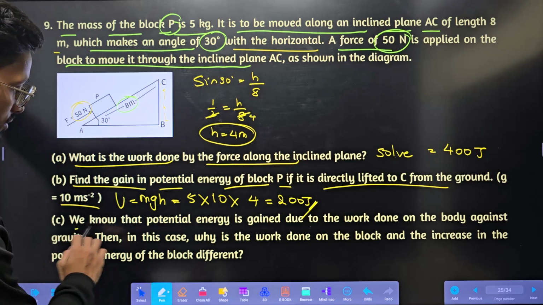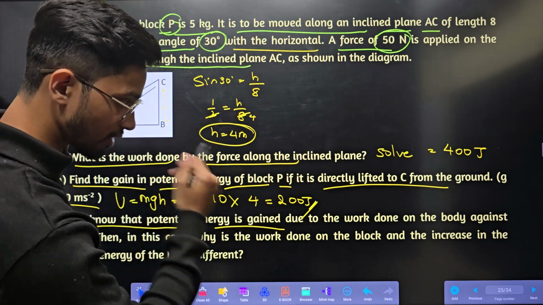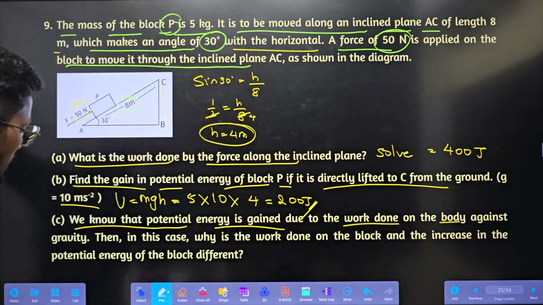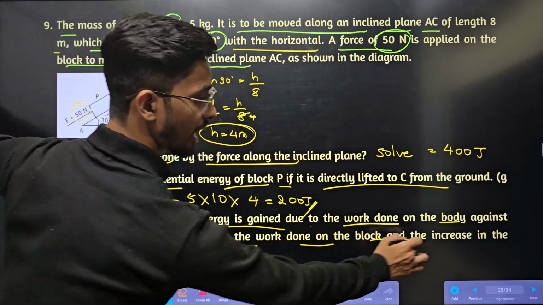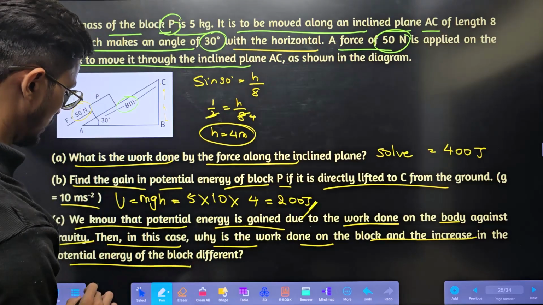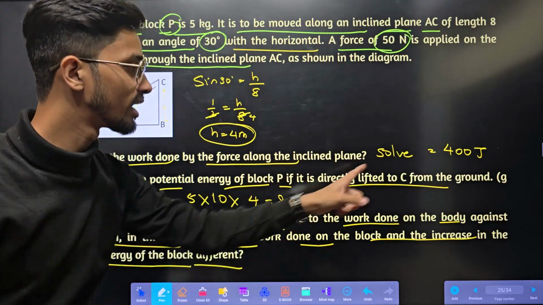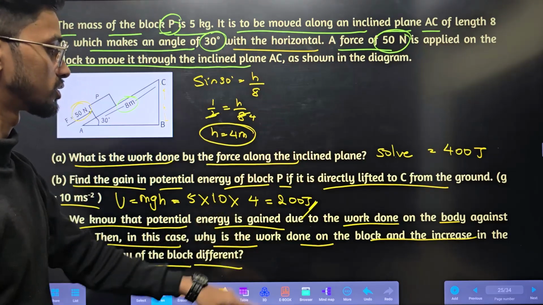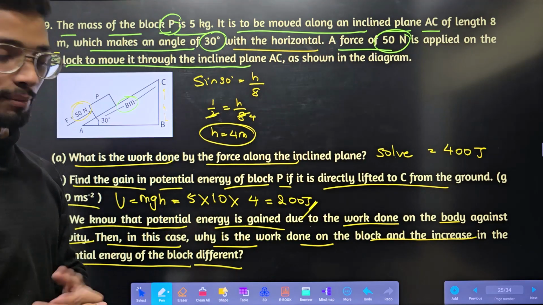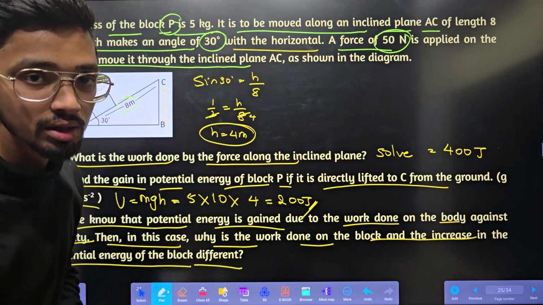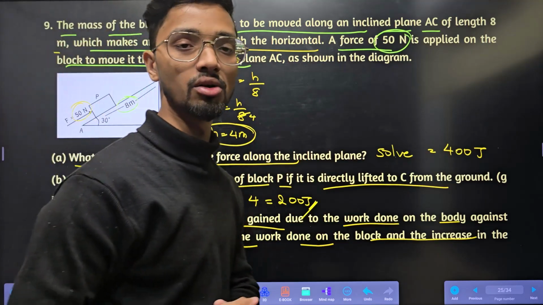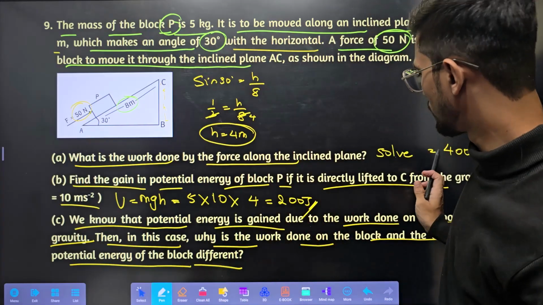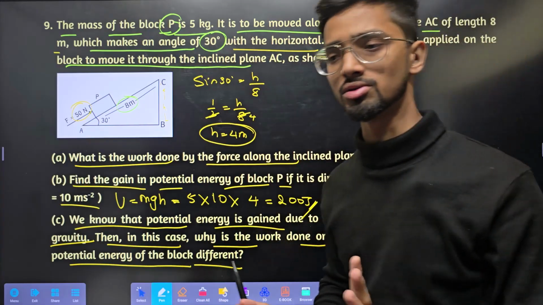Okay. We know that the potential energy is gained due to the work done on the body against gravity. Then in this case, why is the work done on the block and the increase in potential energy of the block different? Why are these two different? This is 400, this is 200. Why? Because some energy is lost due to friction. We need to write the answer. Some energy is lost due to friction. How much energy? 400 minus 200. 200 joule of energy is lost due to friction.